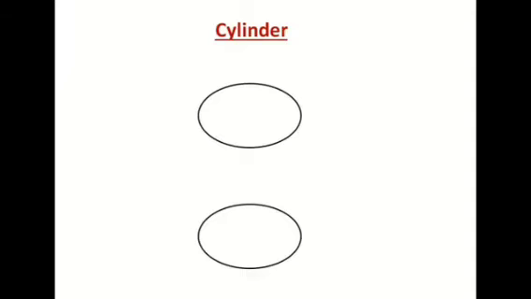Now we are going to discuss cylinder. So I hope you all can draw a cylinder very easily. Yes? So you can draw with me. It has 2 circular faces. Join those 2. And it is taking the shape of a cylinder.